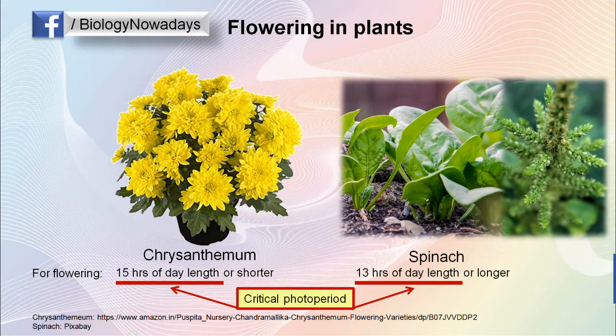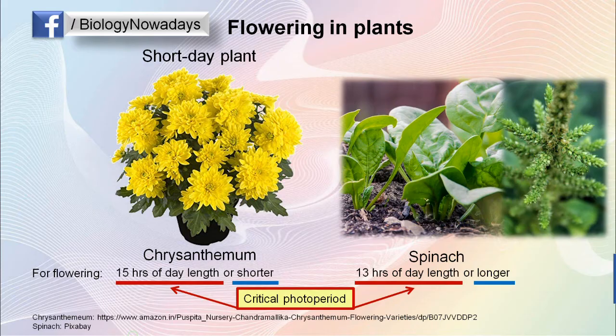Now let me underline the words shorter and longer. In the case of chrysanthemum, it will flower when the day length is equal to or shorter than its critical photoperiod. The important word here is shorter. Such a plant which will flower when the day length is equal to or shorter than its critical photoperiod is called a short day plant.